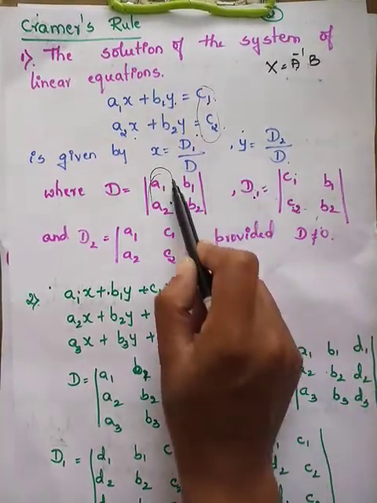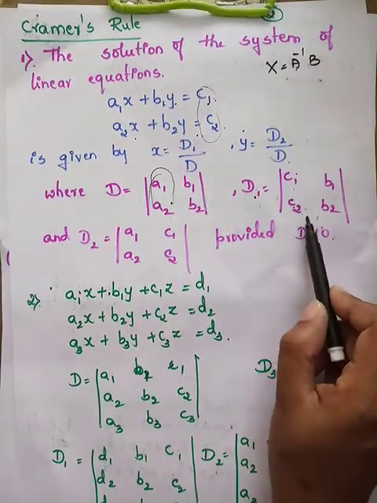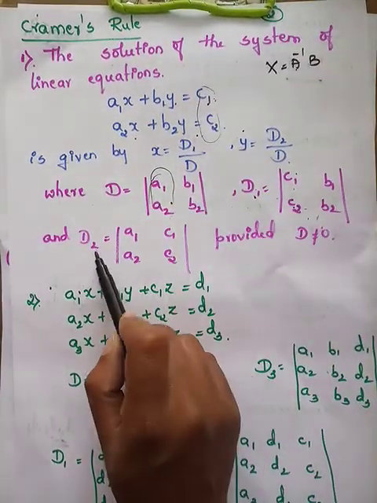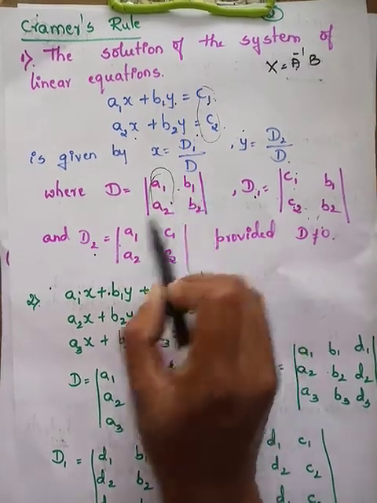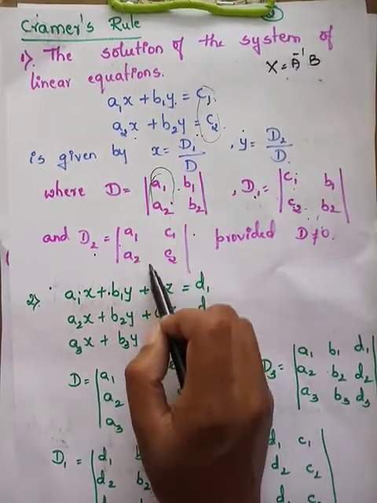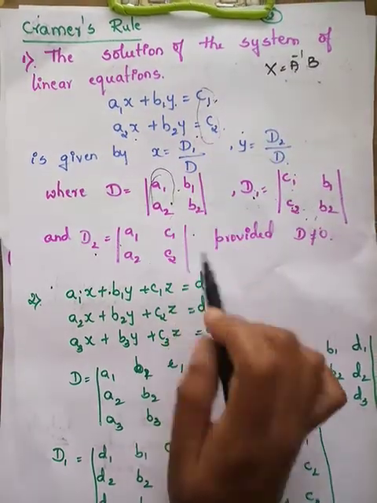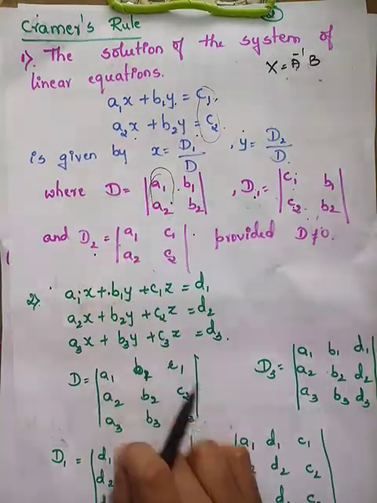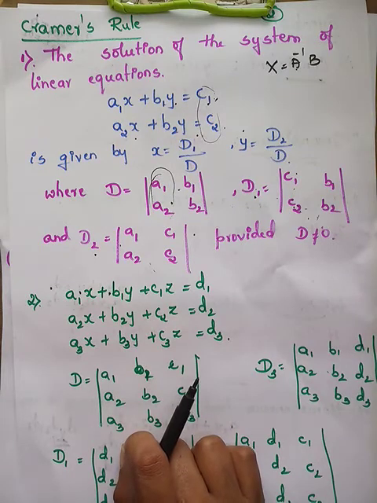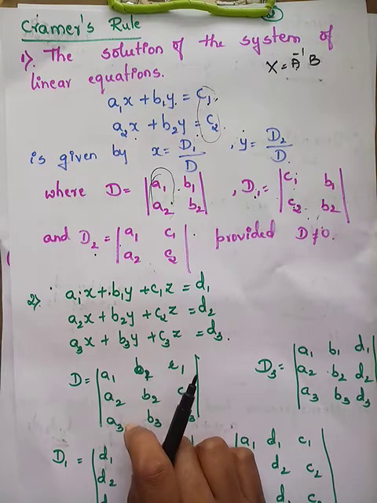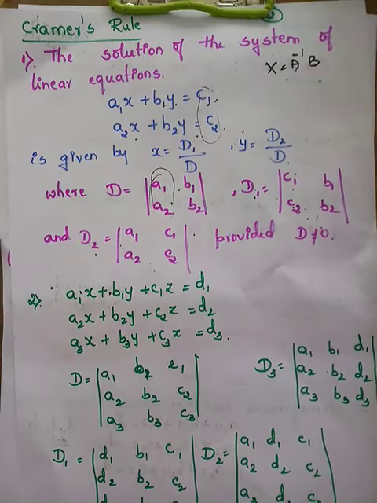In order to write D1, you have to replace the first column by C1 and C2, that is the right-hand side. So what is D2? D2 is nothing but you keep the first column and replace the second column of D by the right-hand side, that is C1 and C2. So this Cramer's rule can be used only if the determinant is non-zero. Only if the determinant is non-zero, then we can use Cramer's rule.